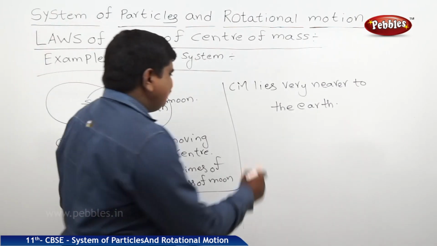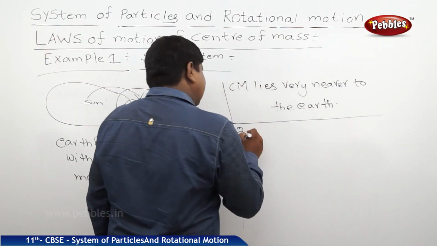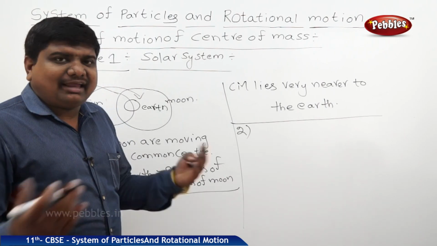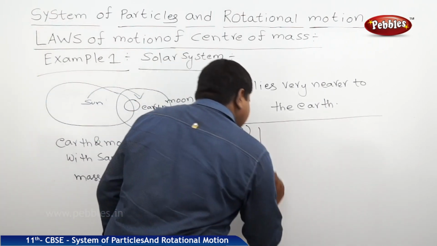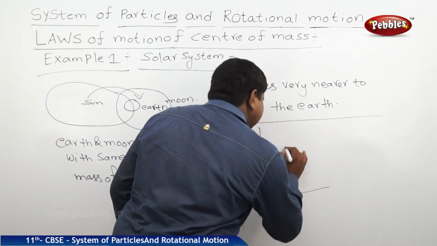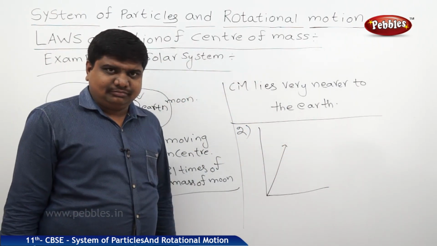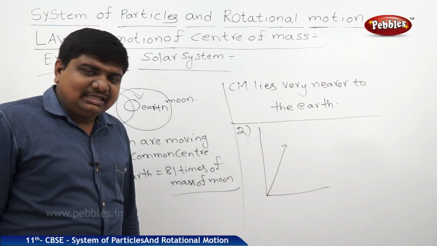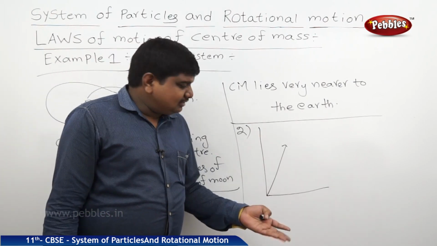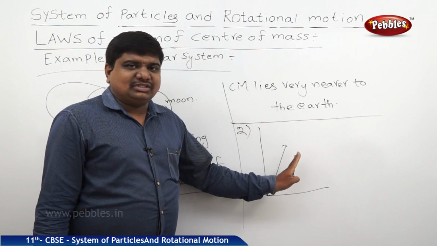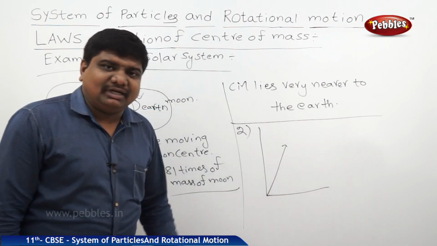If you see the example of an explosion, that is the second example. If you see any cracker, it will move in a parabolic path because of the gravitational force. Because it is a projectile under the influence of gravitational force, it follows the projectile path, nothing but the parabolic path.